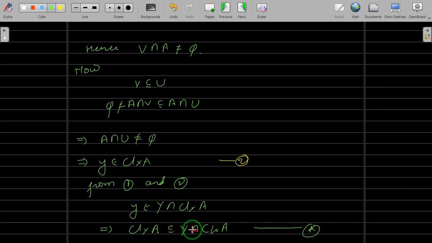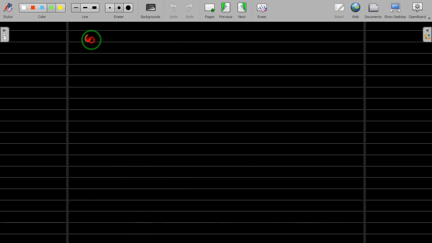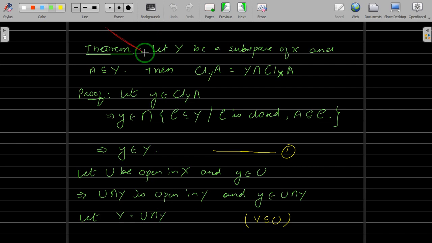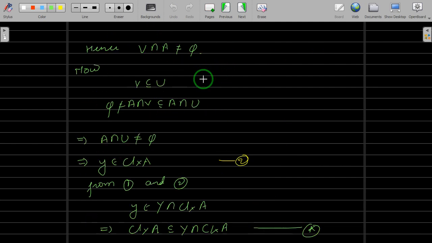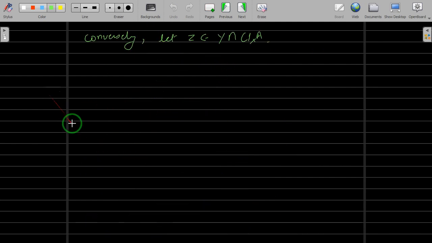Conversely, you have to take a point here and show that it is here. So conversely, let z belong to Y intersection closure of A in X. You have to show that this z belongs to the closure of A in Y. To show that, let us take some open set in Y which contains z.